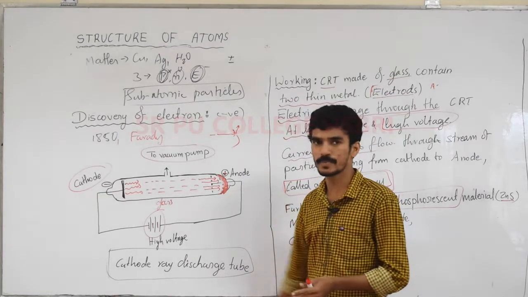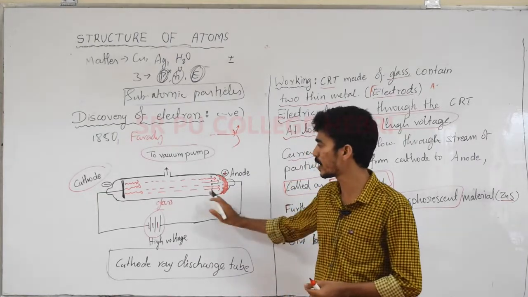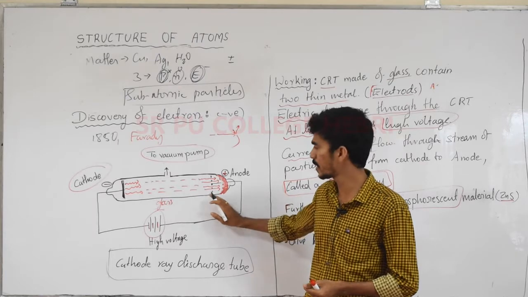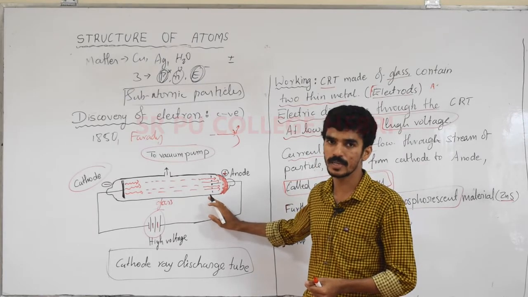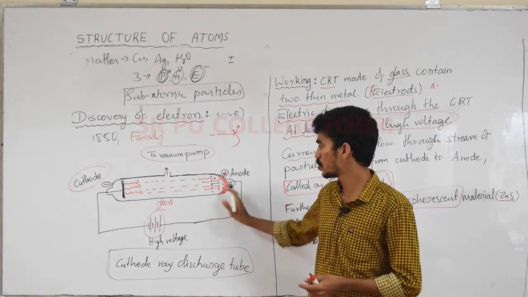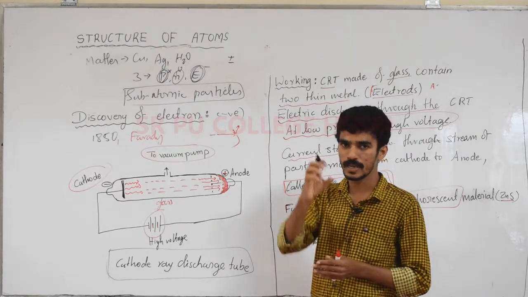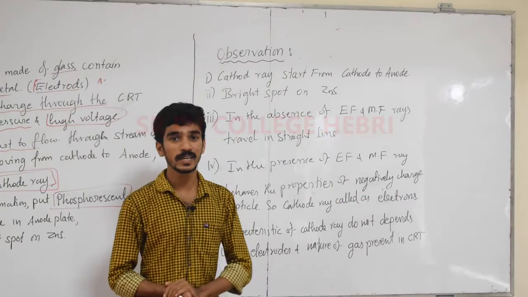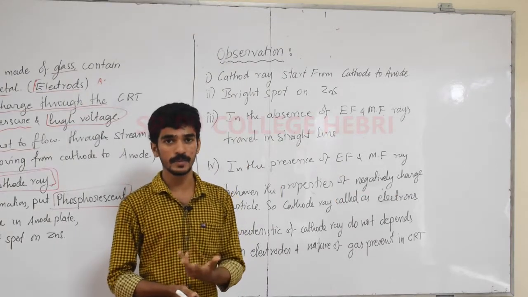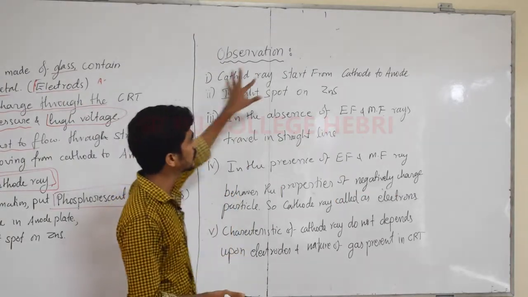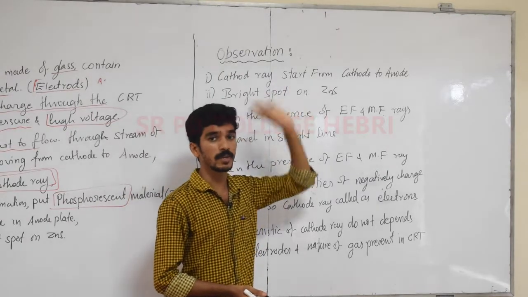This is the discovery of the electron from this experiment. I have drawn two diagrams in a single diagram, so don't be confused by that. In the textbook, two types of diagrams are clearly given. From that discovery-of-electron experiment, we can observe something, the observation part present in this experimental setup.